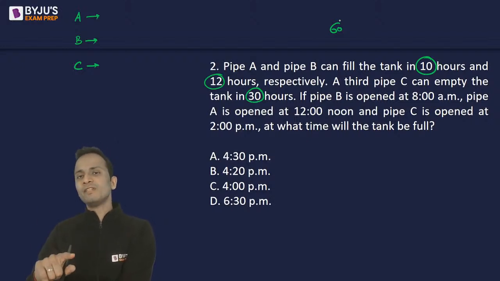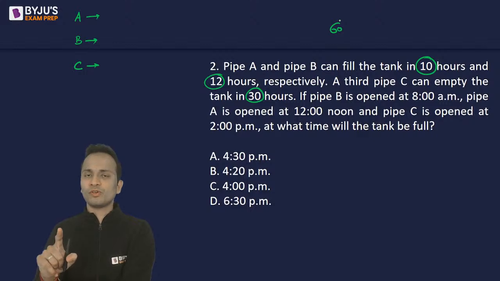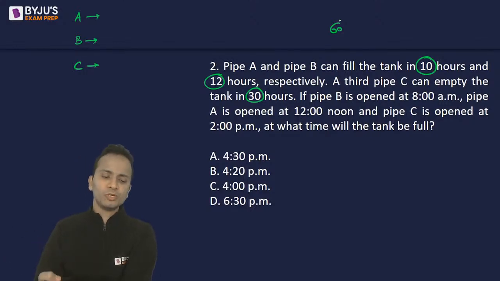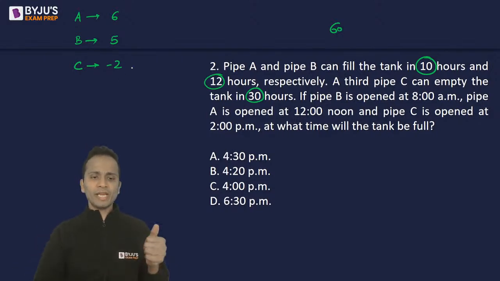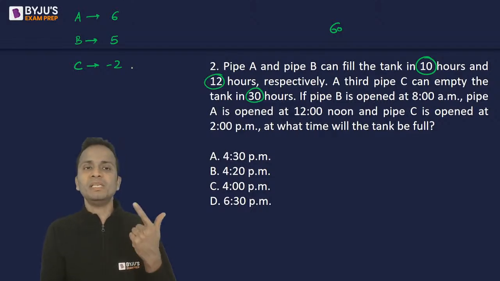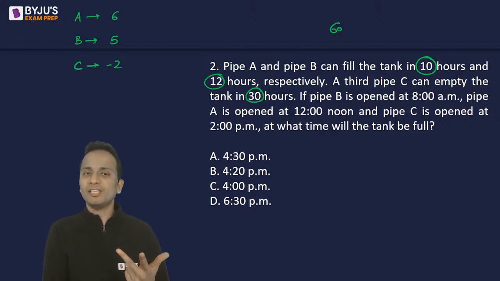Now if A can fill 60 units of work in 10 hours, so 1 hour work of A will be 60 upon 10, that is 6 units. Similarly, B's 1 hour work will be 5 units and C's 1 hour work will be 2 units. It's just that C is an empty pipe, so C will do minus 2 units of work in 1 hour. So A will be doing plus 6, B plus 5, and C minus 2.